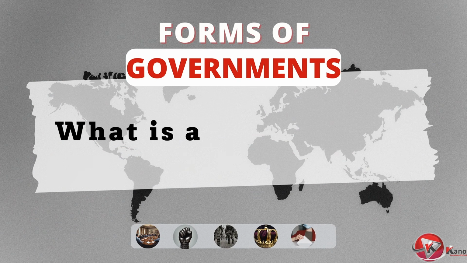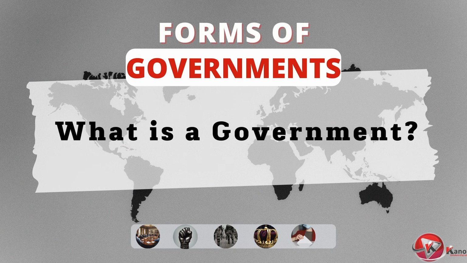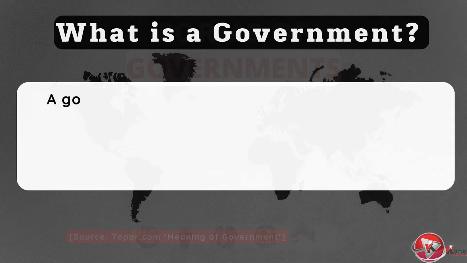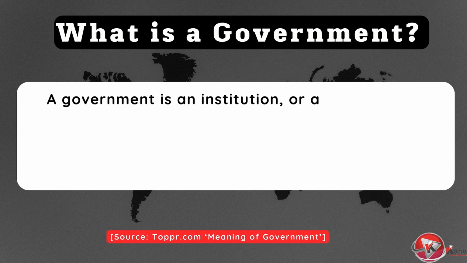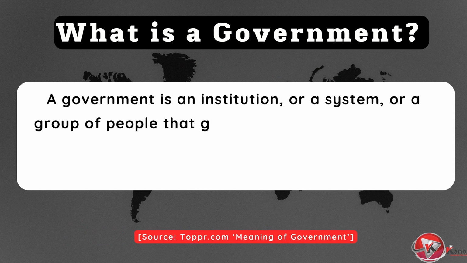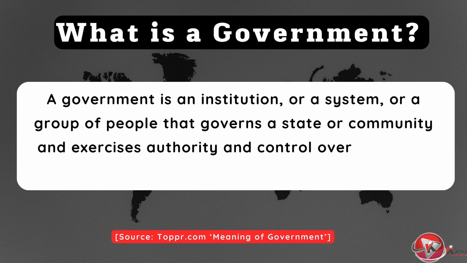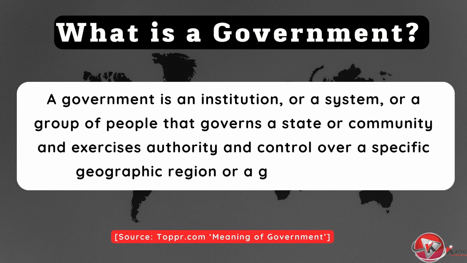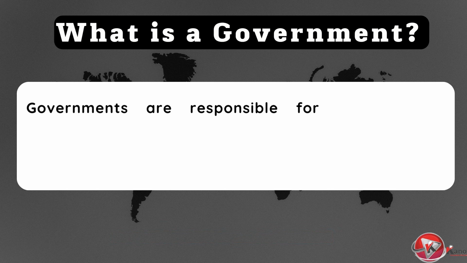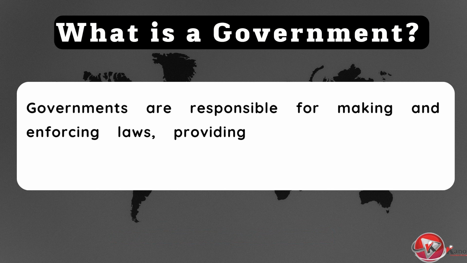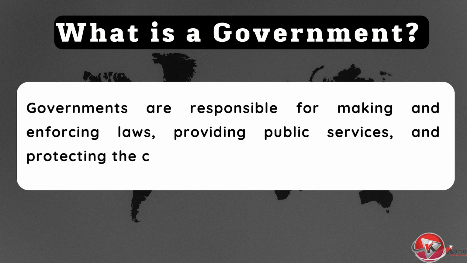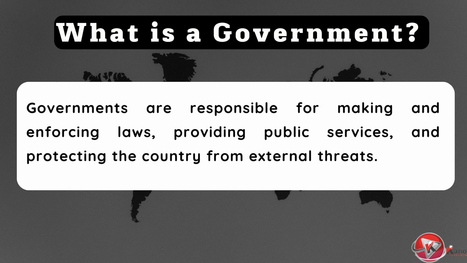To get started, let's first understand what a government is. A government is an institution, or a system, or a group of people that governs a state or community and exercises authority and control over a specific geographic region or a group of people. Governments are responsible for making and enforcing laws, providing public services, and protecting the country from external threats.